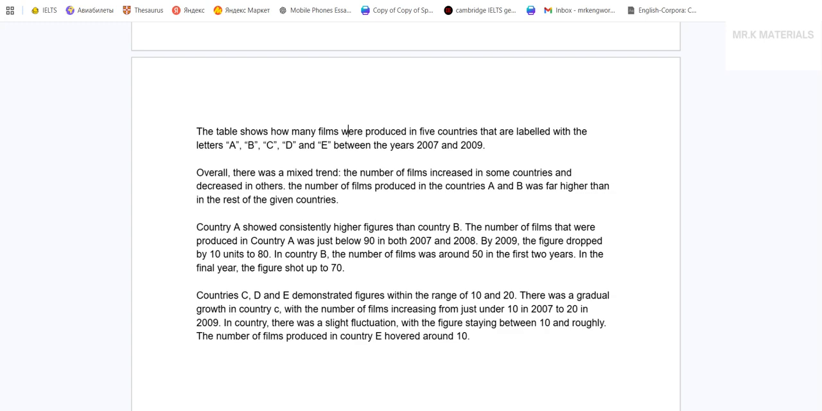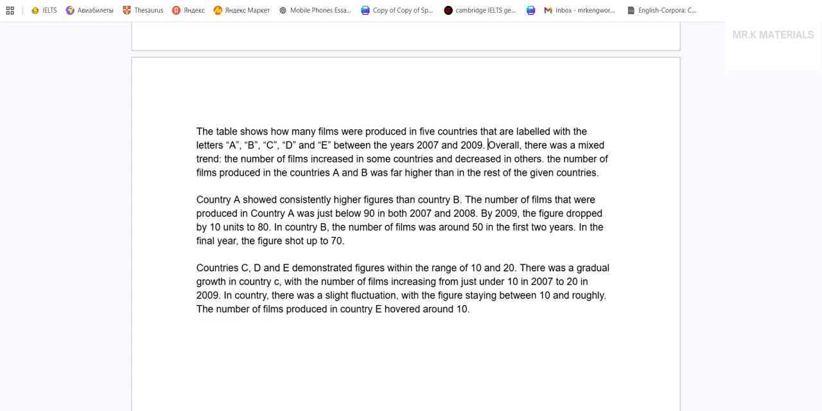Let's go. With my introduction, everything's okay. I want to add overall here. Overall, there was a mixed trend. The number of films increased in some countries and decreased in others. I want to connect these two sentences. They're not connected. Country A was far higher than the rest of the given countries. All right.